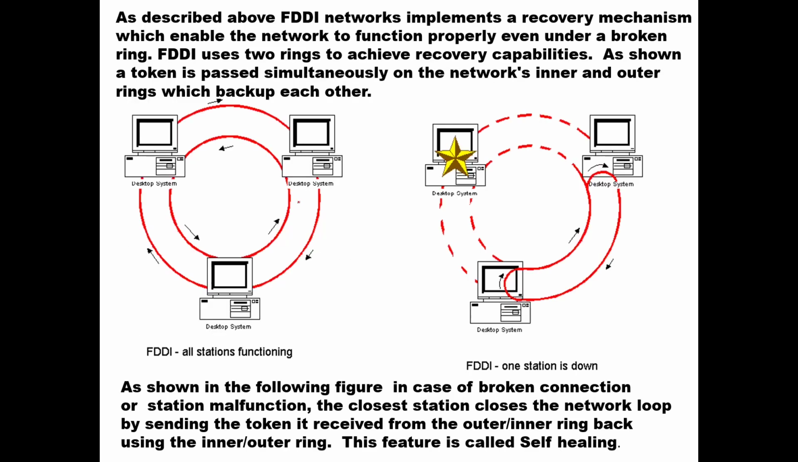So if you see here in the first figure, I have shown FDDI with all stations functioning. Here you can see all stations are functioning. There is no damage. This is the primary ring, this is the secondary ring. So any one ring you can use, and the token ring concept will be followed here.